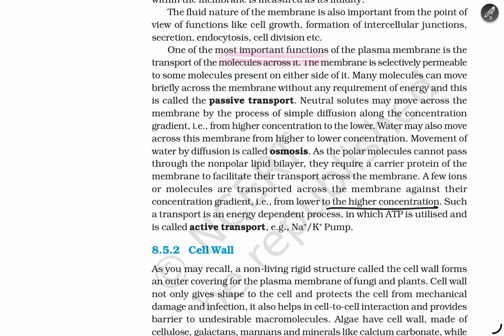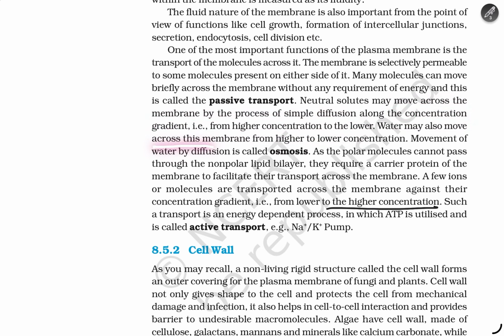One of the most important functions of the plasma membrane is the transport of molecules across it. The membrane is selectively permeable to some of the molecules present on either side of it. Many molecules can move freely across the membrane without any requirement of energy, and this is called passive transport. Neutral solutes move across the membrane by simple diffusion along the concentration gradient, from higher to lower concentration.